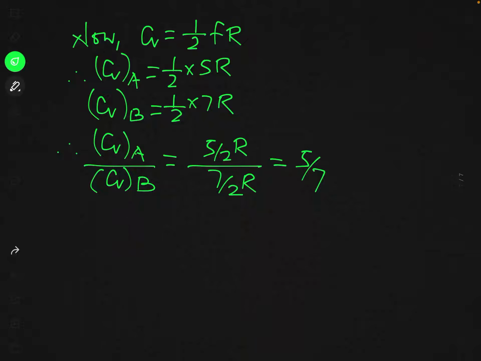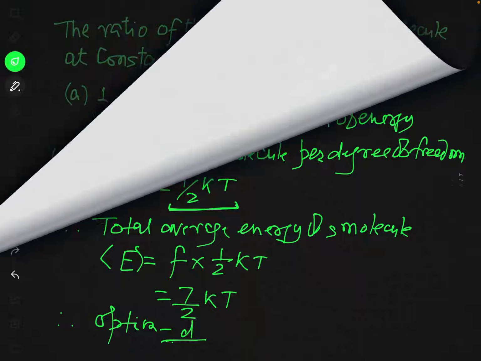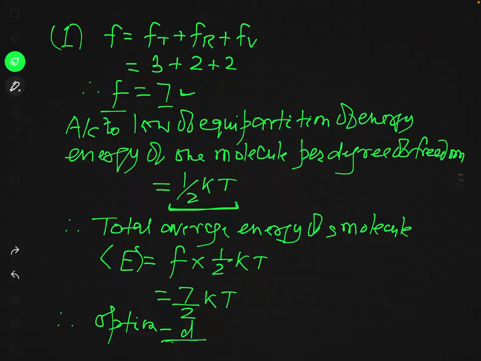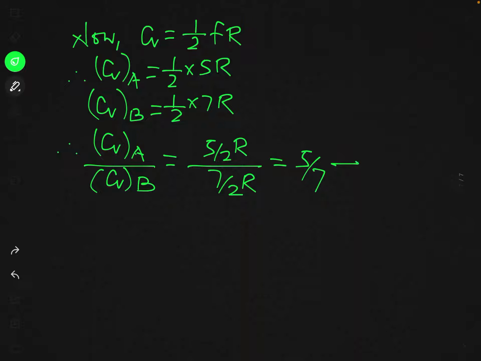So now let us see which option is correct. Ratio will be 5 by 7, and this 5 by 7 is given in option B. So in this case, option B is correct.